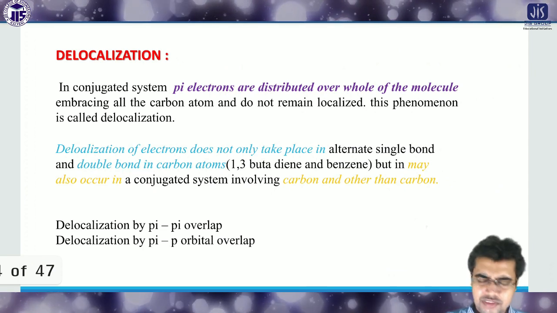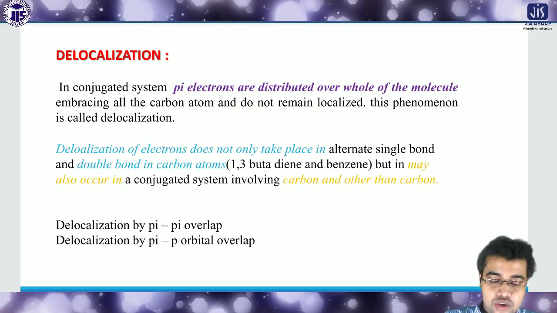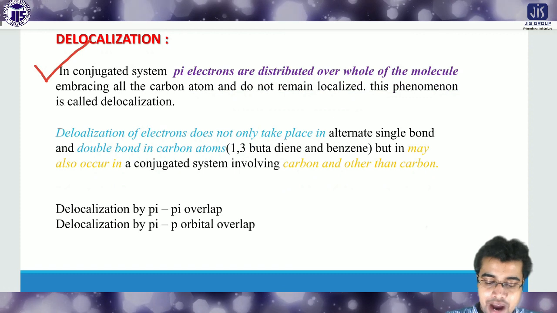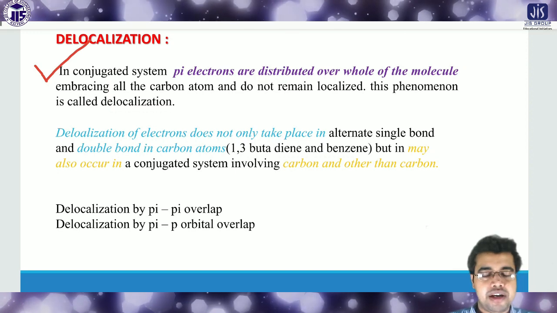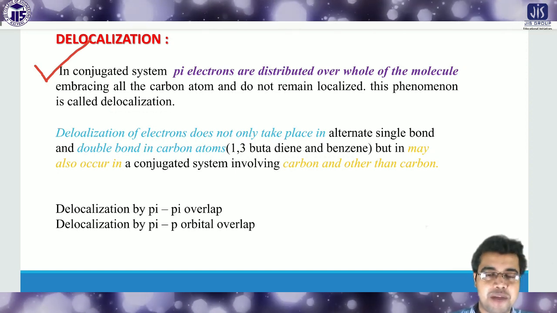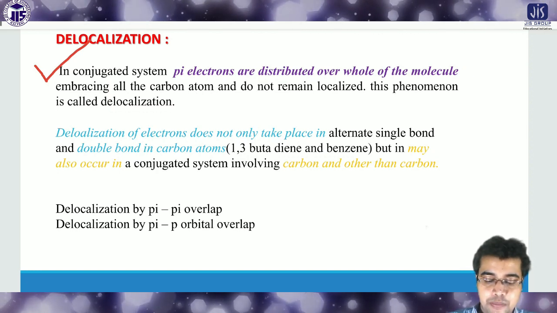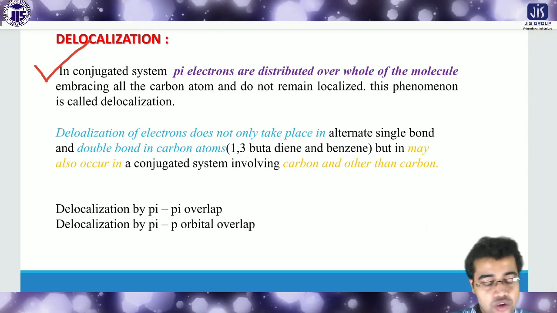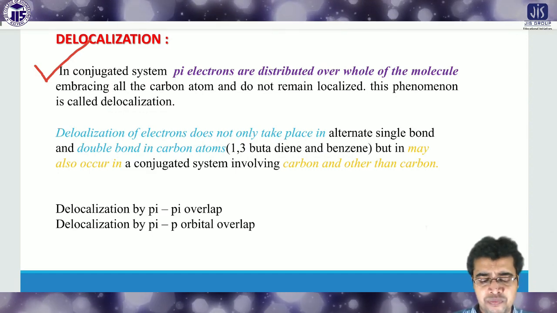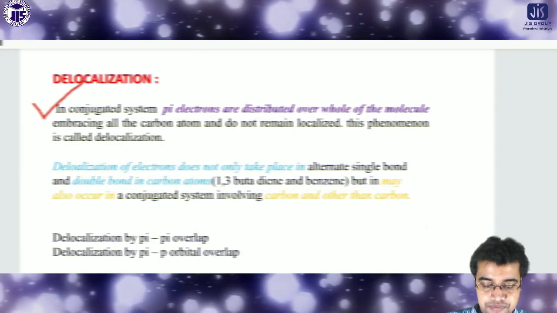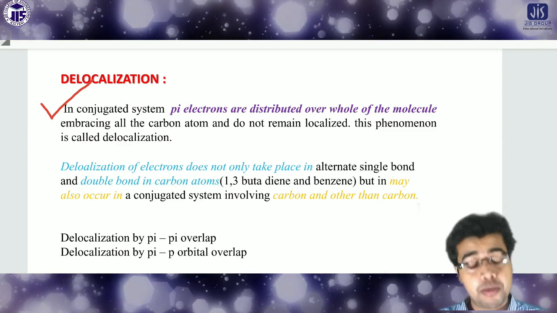So first of all, to understand the resonance, you have to understand the delocalization. What is the delocalization? Delocalization means in a conjugated system, pi electrons are distributed over the whole of the molecule. Generally in case of resonance, the delocalization term is very, very important. In delocalization, first of all, you have to understand that the pi electrons are distributed over the whole molecule. This is the first thing of the delocalization: the distribution of the pi electrons throughout the molecule.